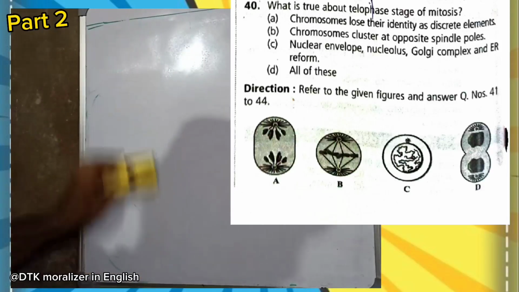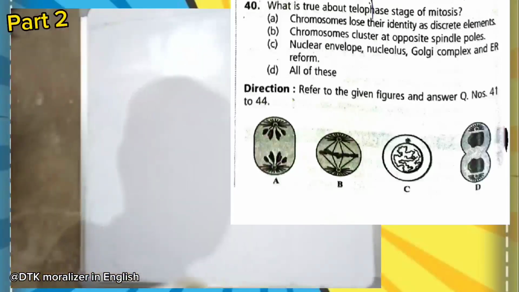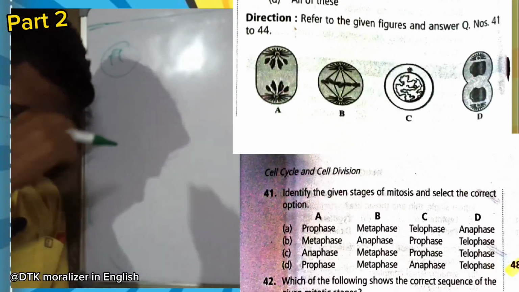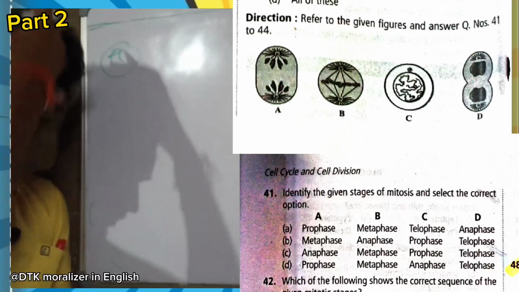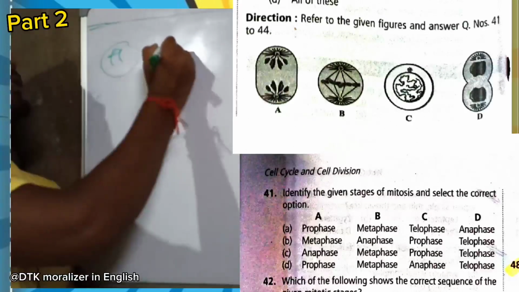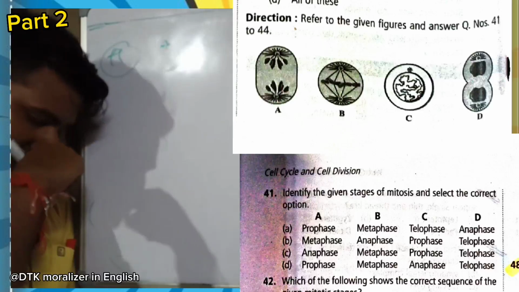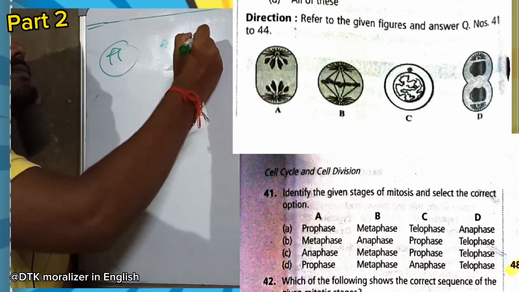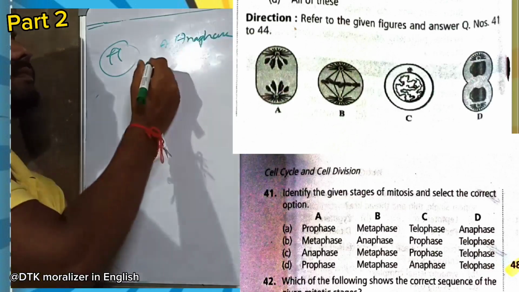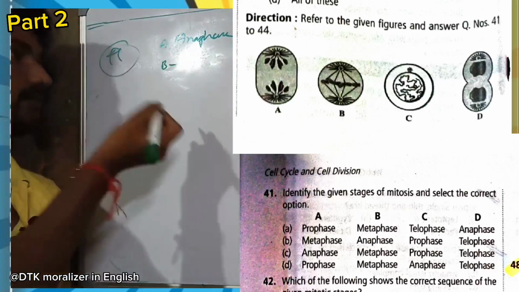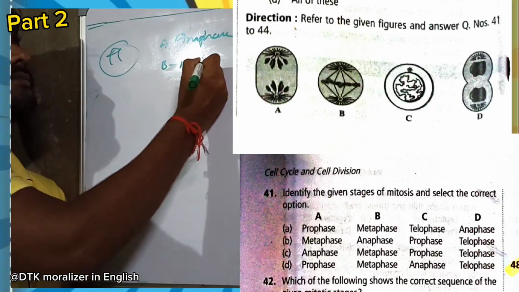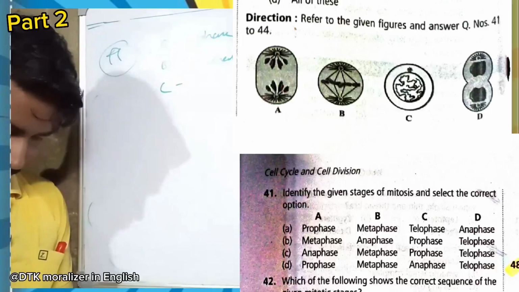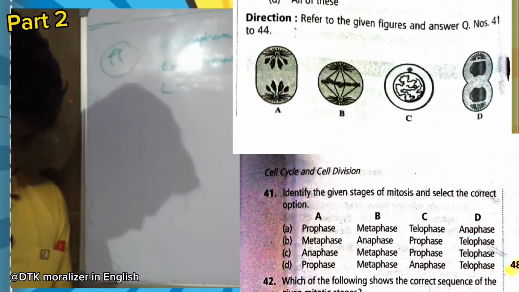So you can see questions 41 to 44. We have to label the diagrams first. Then we can answer the questions very easily. As you can see, the first question, question 41, is to identify the diagrams. A is anaphase. Now B is metaphase. Now C is prophase.